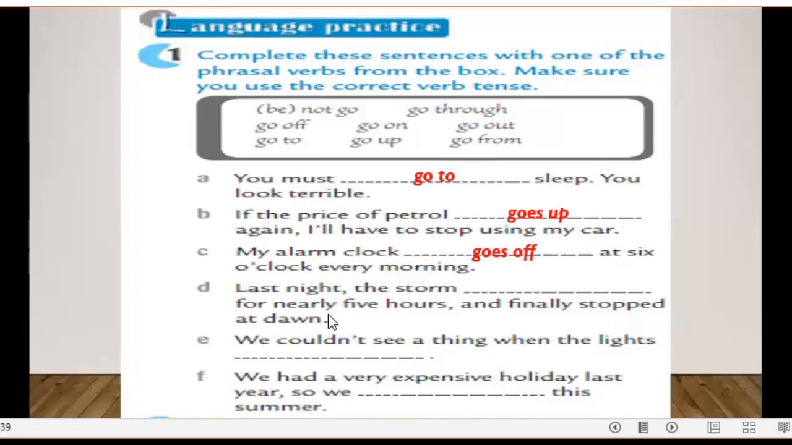Number D. Last night the storm went on for nearly 5 hours. It means continued, and it finally stopped at dawn. Number E. We couldn't see a thing when the lights went out. And last one, we had a very expensive holiday last year, so we are not going away this summer.